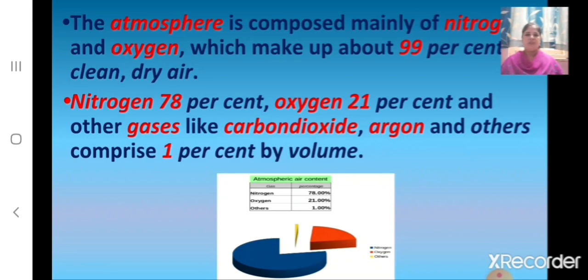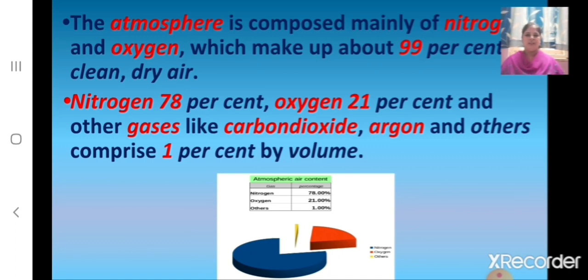And children, the atmosphere is composed mainly of nitrogen and oxygen, which make up about 99% of clean dry air. And nitrogen is 78%, oxygen is 21%, and other gases like carbon dioxide, argon and others comprise 1% by volume. So children, what is the atmosphere mainly composed of? The atmosphere is mainly composed of nitrogen and oxygen, and this makes up 99% of clean dry air.